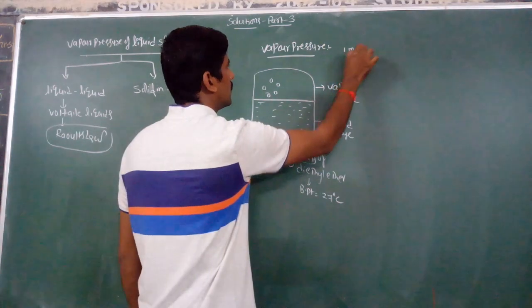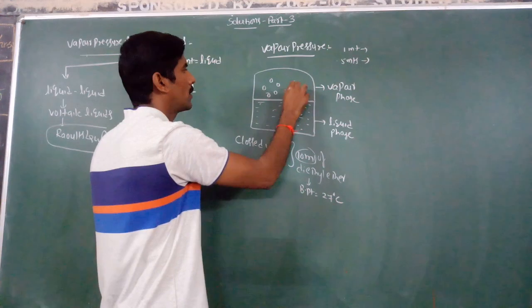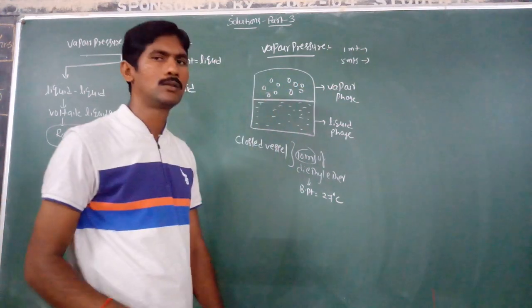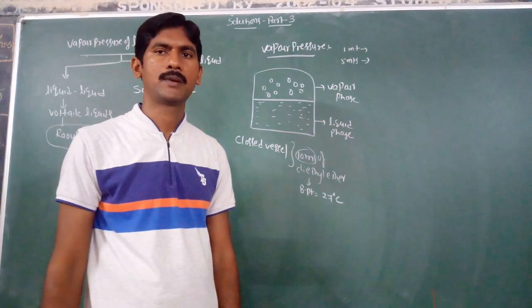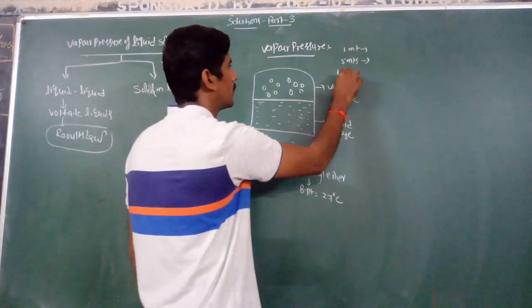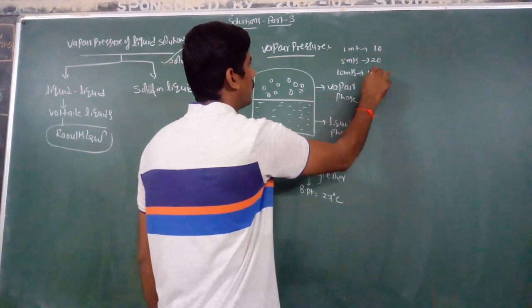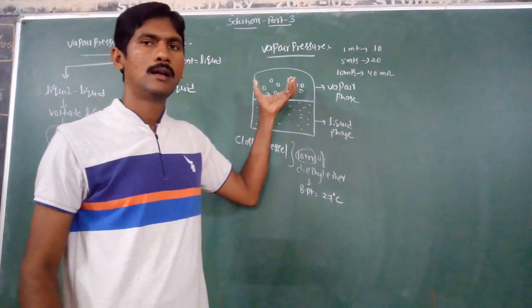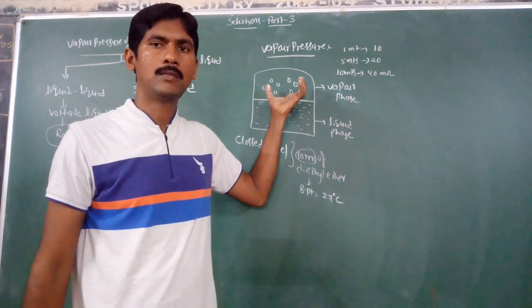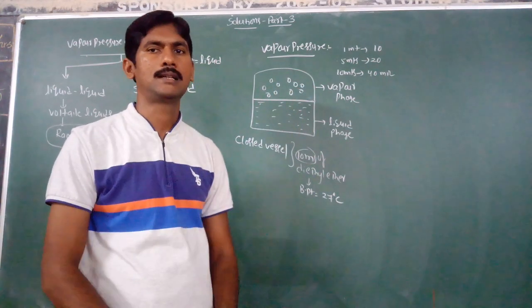After 1 minute, after 5 minutes, some more ether molecules go into the vapor phase. After 10 minutes, 10 molecules, 20, 40 molecules, some more liquid molecules go into the vapor state.